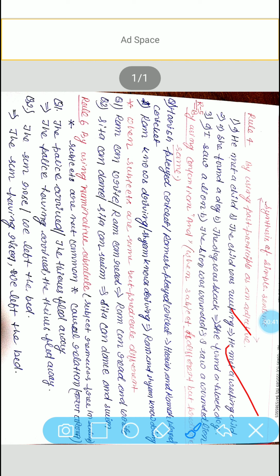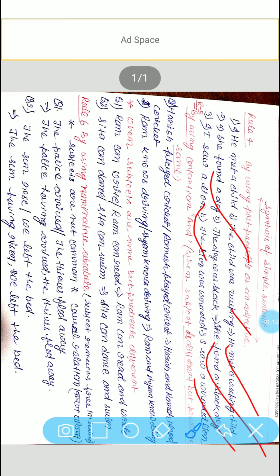So very easy. Second one, she found a dog, the dog was black. After combining, what can we write? She found a black dog. Now next example, I saw a lion, the lion was wounded. After combining these two simple sentences, it will become: I saw a wounded lion.